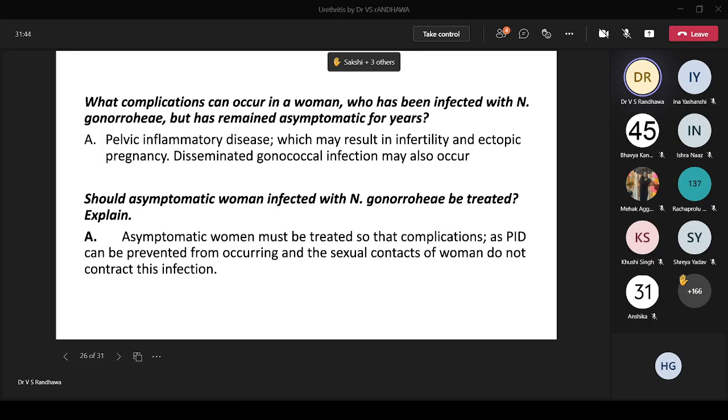Then, what complications can occur in a woman who's been infected with Neisseria gonorrhoeae but has remained asymptomatic? Asymptomatic is from a clinical point of view, but you should know that if you do an investigation, women might be having a very severe pelvic inflammatory disease. This might present as infertility or an ectopic pregnancy. Should this asymptomatic woman be treated? Yes, very much, so that she doesn't get into the stage of PID and doesn't transmit the disease to all the people who come in contact with her.